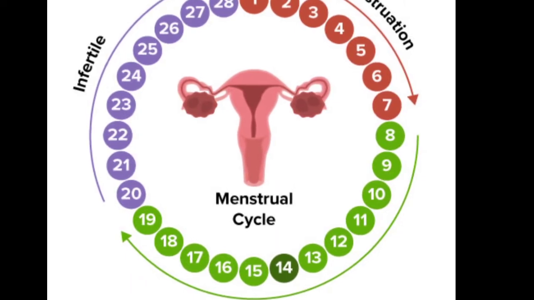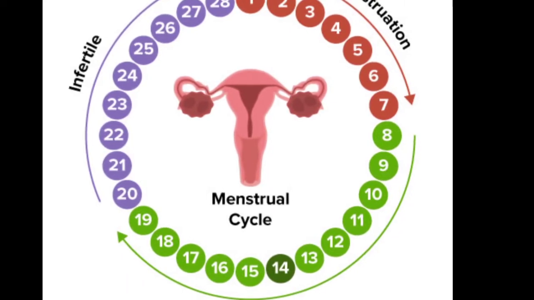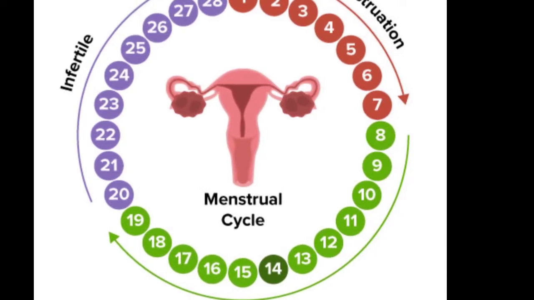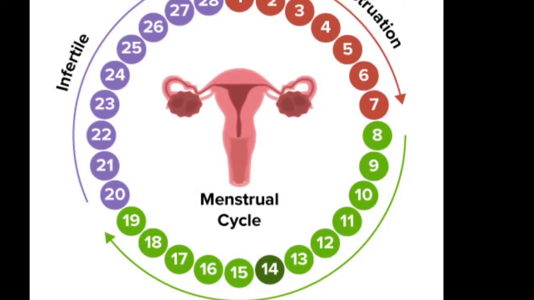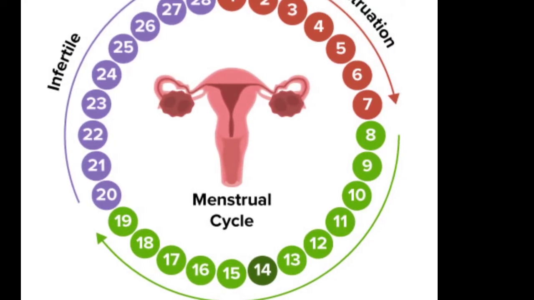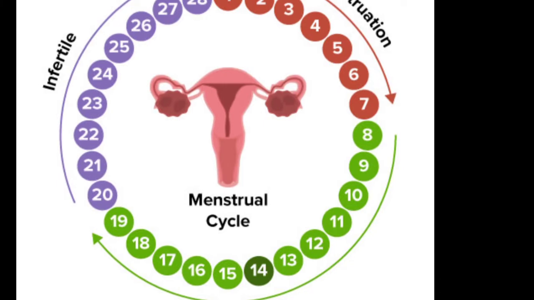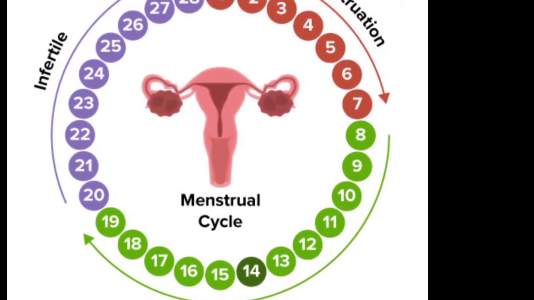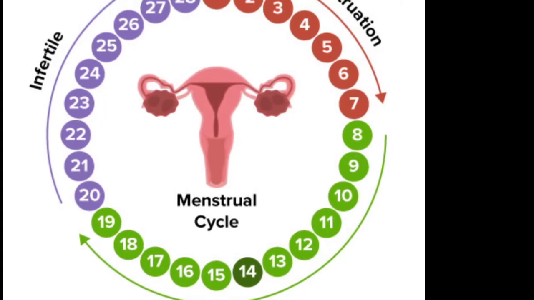Then again, in the next month, another egg will be released, and so on. And the cycle will continue. This is known as the menstrual cycle. So menstrual cycle is a 28-day cycle where various changes take place inside the ovary and the uterus.